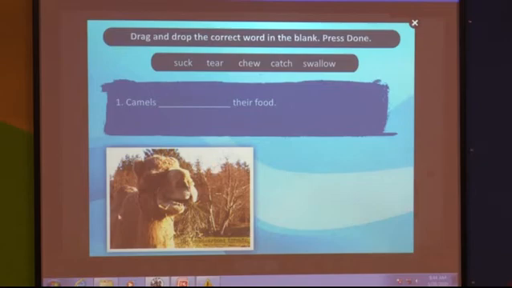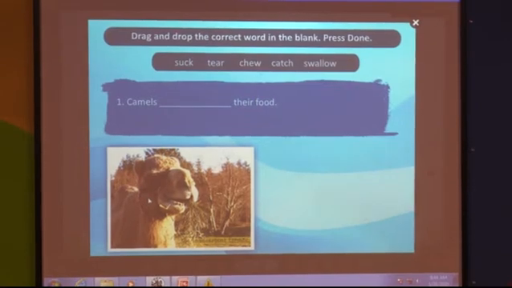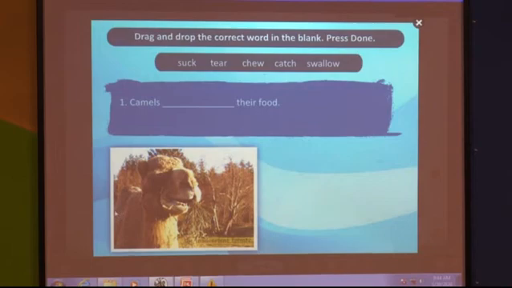See the picture. What can you see? Camel. And what is the question? Camels dash dash their food. Students, just try to recall your memory and tell me what camels do with their food. What will they do? They chew their food. Camels chew their food. Now let us see. Well done. Yes, our answer is correct.